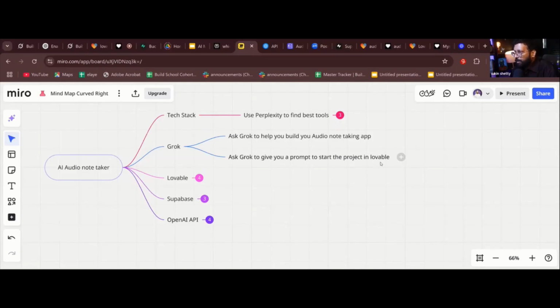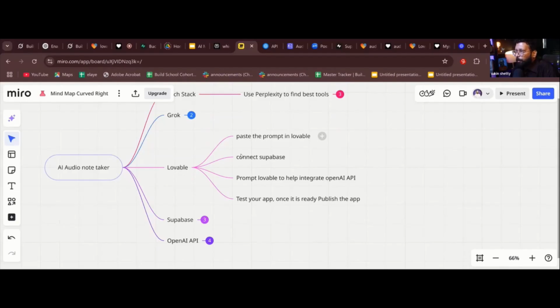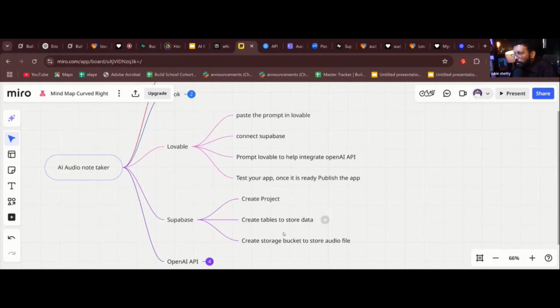come to Lovable, paste that prompt, go to Supabase. Here, go to Supabase, create project, create tables to store data, create storage bucket to store audio file. Then connect Supabase to Lovable, prompt Lovable to help integrate OpenAI API. It will give you an option where you can store your API key, test your app once it is ready, and publish. Publish is here.